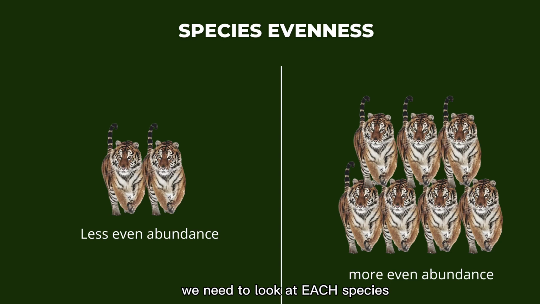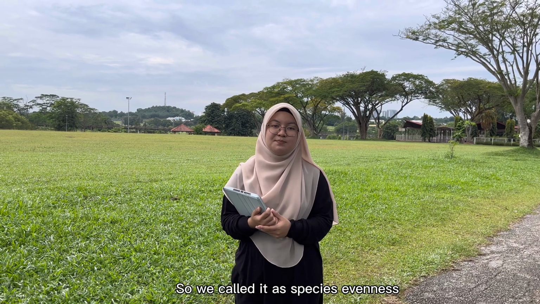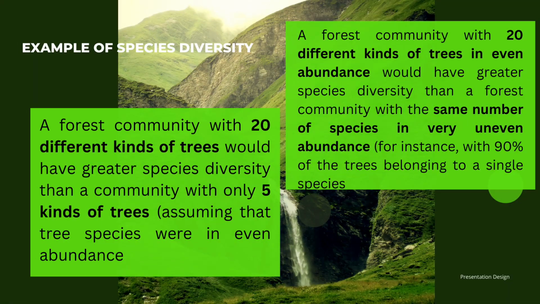Then we need to look at each species, which one has more numbers of it. We call it species evenness, looking at the same species. A forest community with 20 different kinds of trees would have greater species diversity than a community with only 5 kinds of trees. The second example, a forest community with 20 different kinds of trees in even abundance would have greater species diversity than a forest community with the same number of species in very uneven abundance.